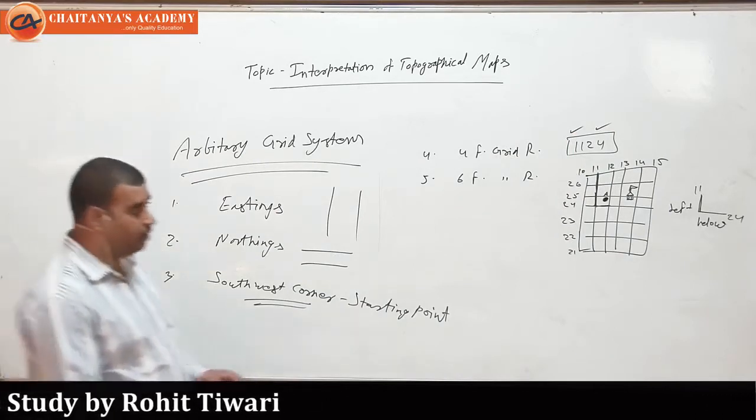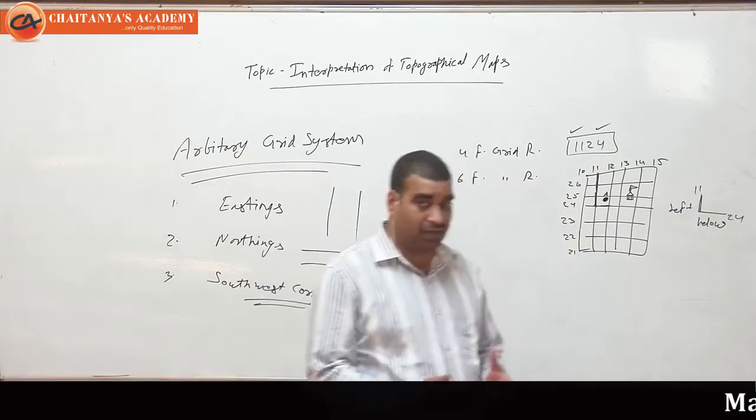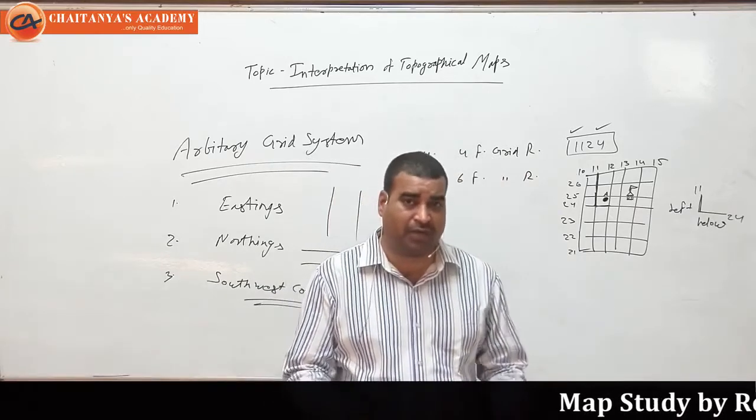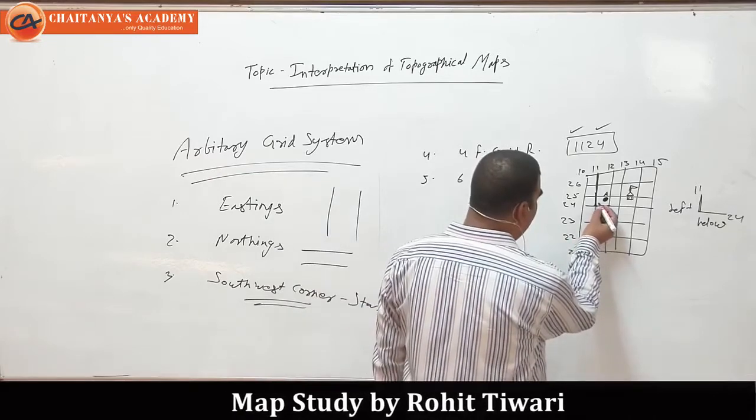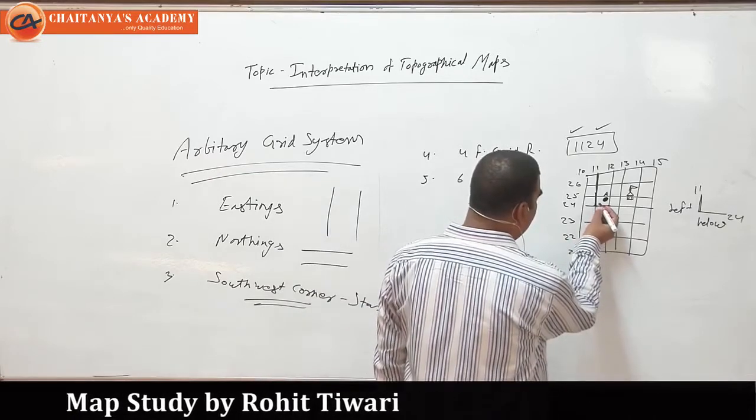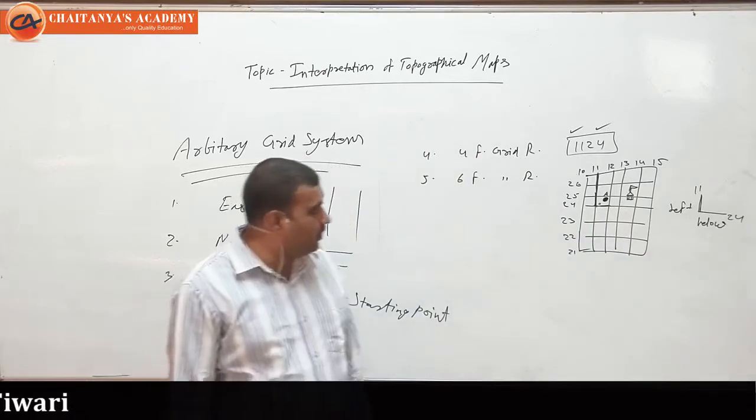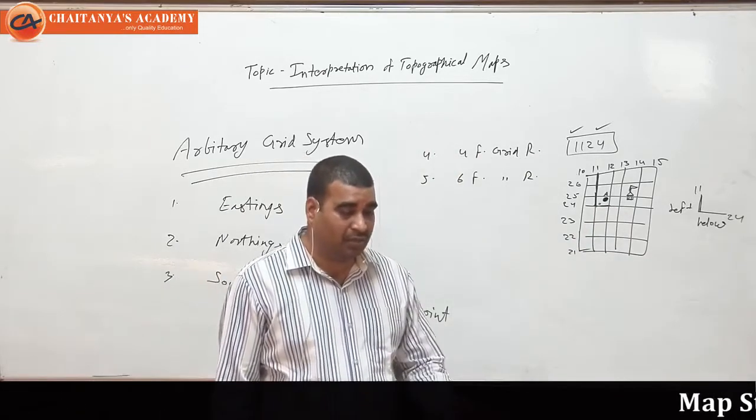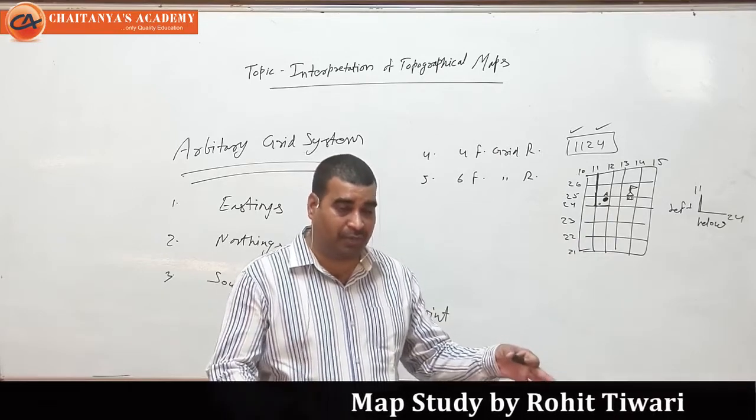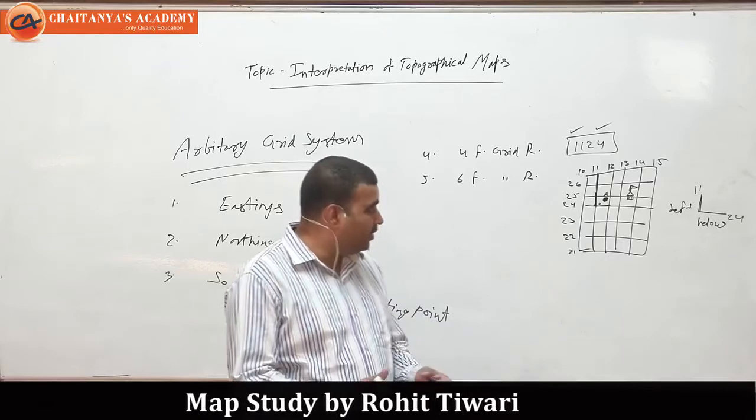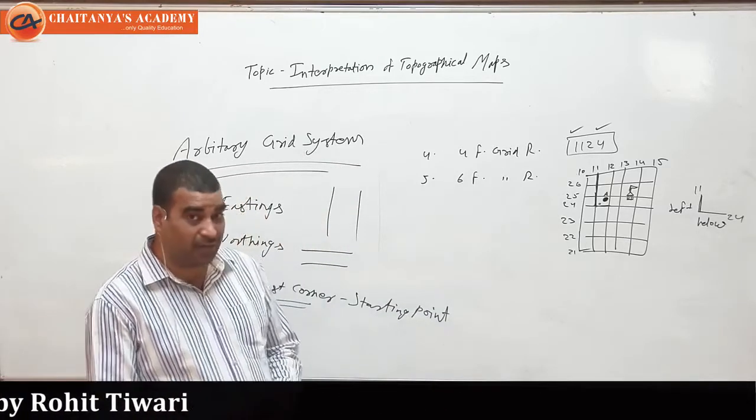So now we have to find out the 6-figure. In 6-figure, we first take a particular natural feature, anything we can take. Somewhere here we have a well, and we have to find out the 6-figure grid reference of the well which is in the Aswa village. There is a well, it can be dry, it can be wet. So now we have to find out the 6-figure of this.